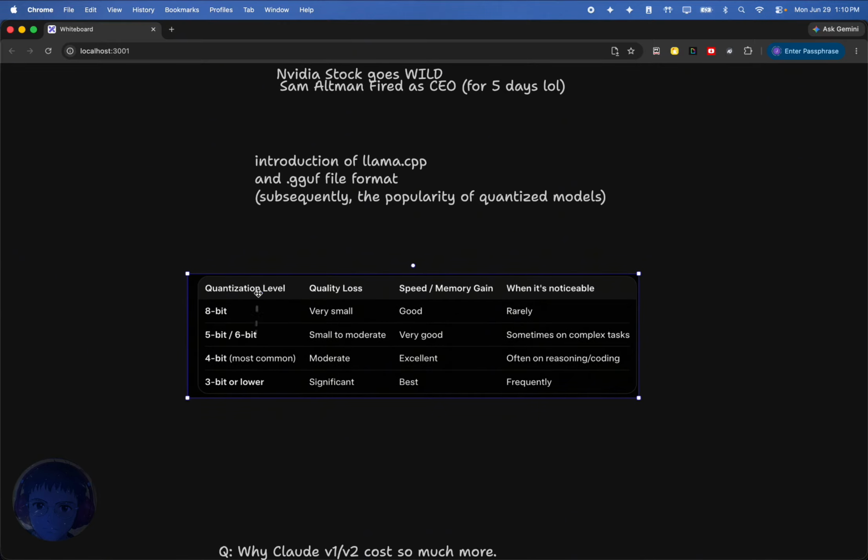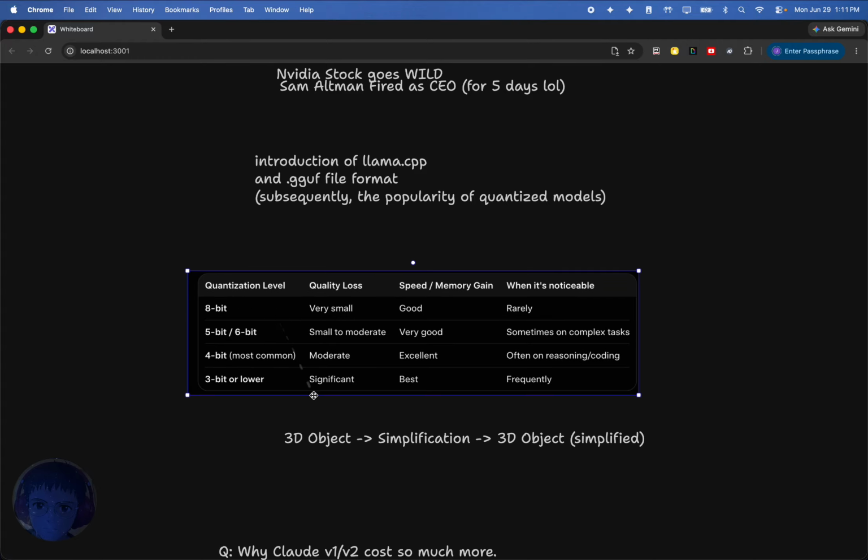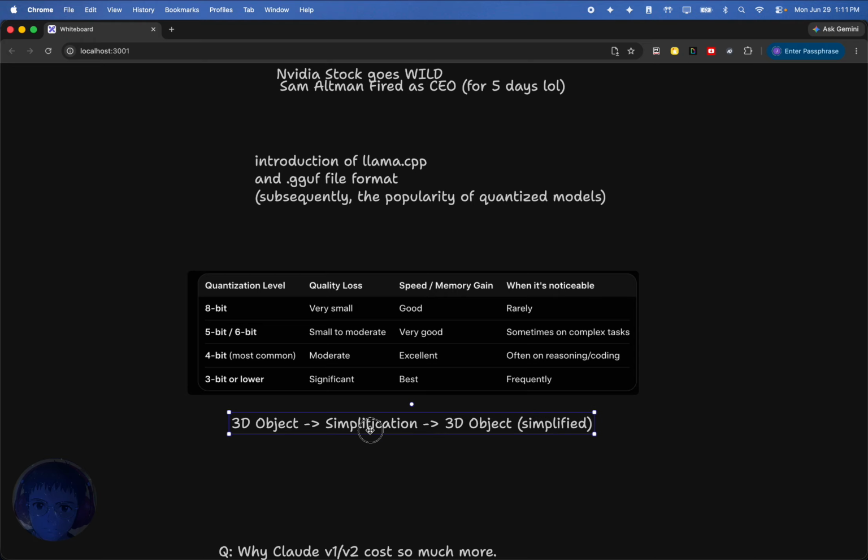And so if you look around for local models, you'll find different quantization levels. You can kind of view quantization as, if you're familiar with 3D modeling, where you take a polygon or a 3D object, and then you go through a simplification. Simplification, and then out comes another 3D object that's simplified, right? This is kind of how you can view quantization. It takes in the LLM and does some simplification. I don't have enough details about the lower level of what quantization is doing, but the way you can view it is similar to simplification of a 3D model.